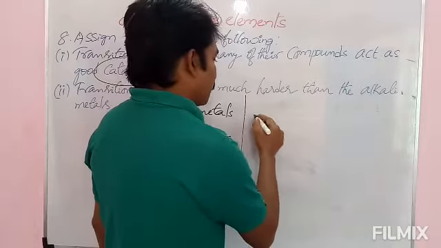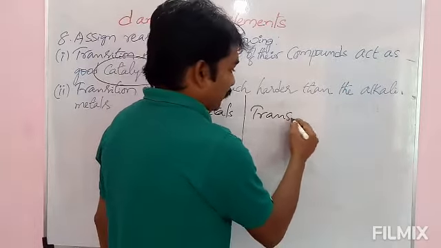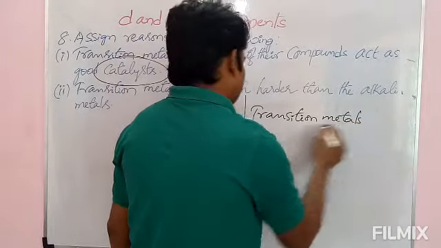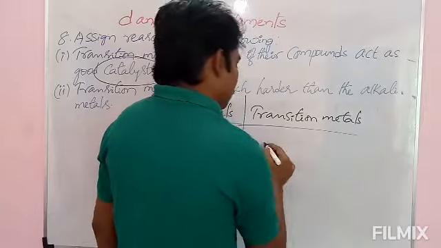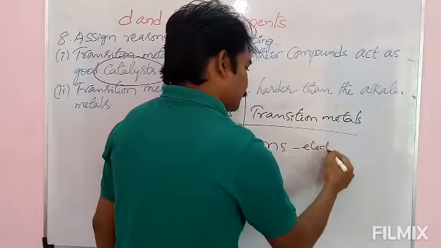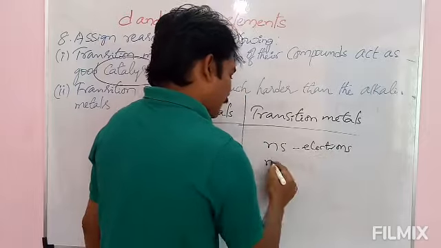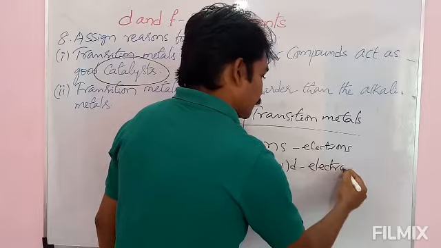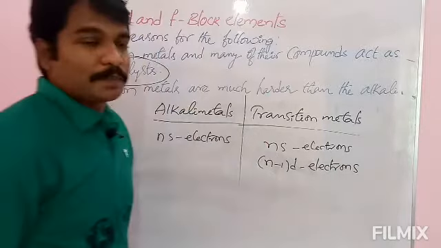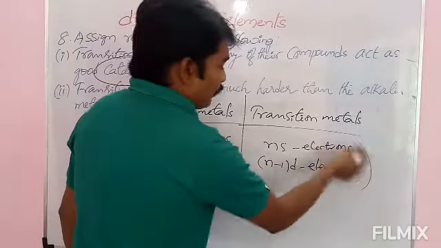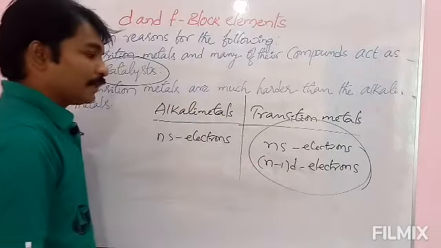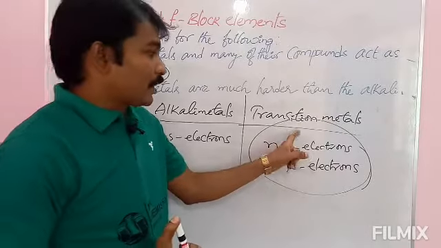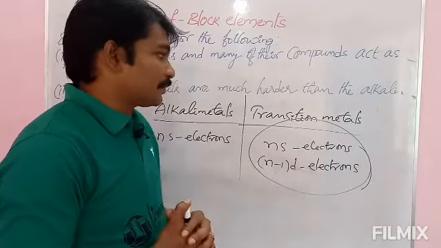And in case of transition metals, ns electrons and (n-1)d electrons both are participating in bond formation. Due to the participation of ns electrons and (n-1)d electrons, strong metallic bonds take place in case of transition metals.